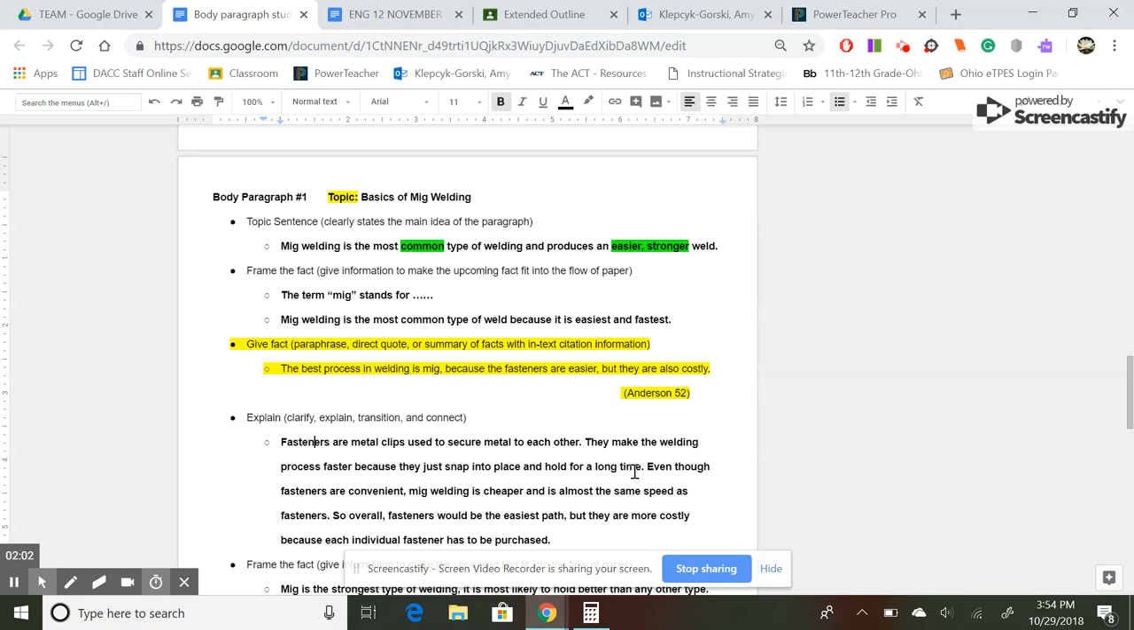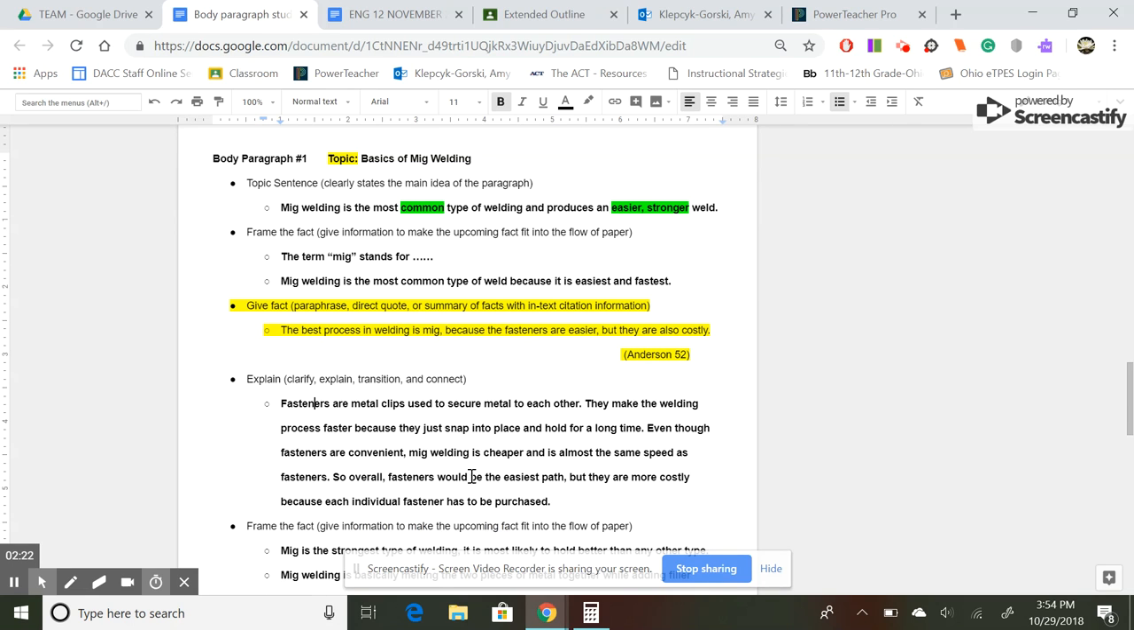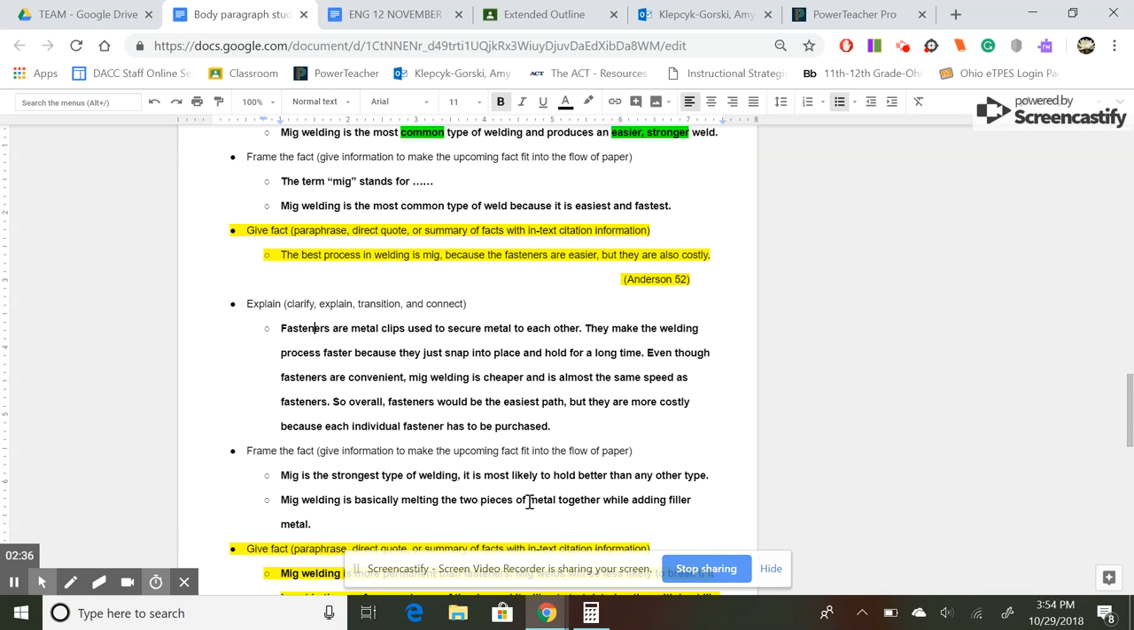That answers my question. Even though fasteners are convenient, MIG welding is cheaper and is almost the same speed as fasteners. So what they've done is introduce that fasteners are helpful, but MIG welding is even a little bit better. Overall, fasteners would be the easiest path, but they are more costly, and then they explain why, because each individual fastener has to be purchased. Okay, so I know why fasteners are good, but they cost more. So now I'm really being sold on this whole concept of MIG welding.